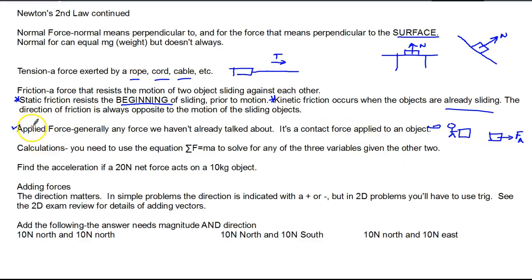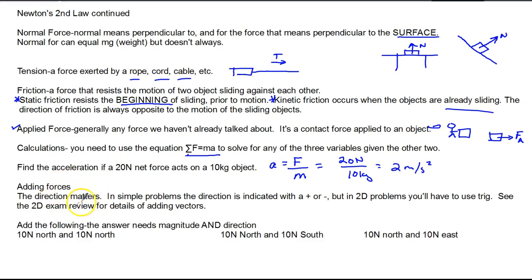Calculations: you need to be able to use this equation to solve for any of the three variables given the other two. So let's look at some examples. Find the acceleration if a 20 Newton net force acts on a 10 kilogram object. Acceleration is force divided by mass. F equals ma, so divide both sides by m. That's 20 newtons divided by 10 kilograms equals 2 meters per second squared.